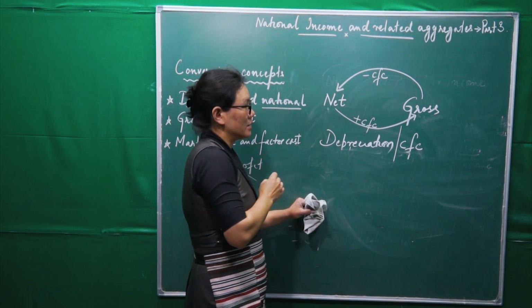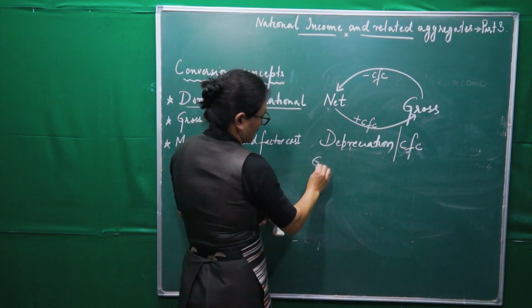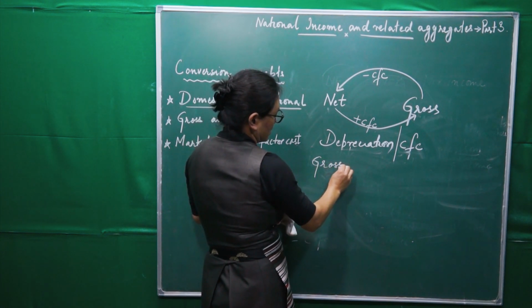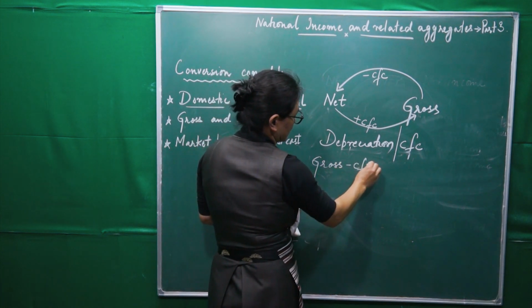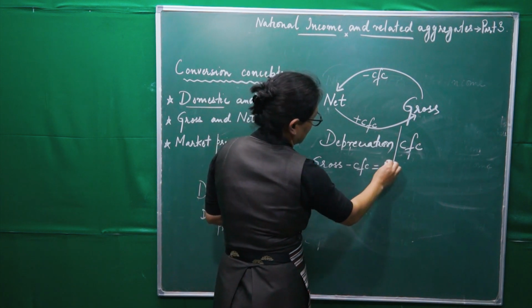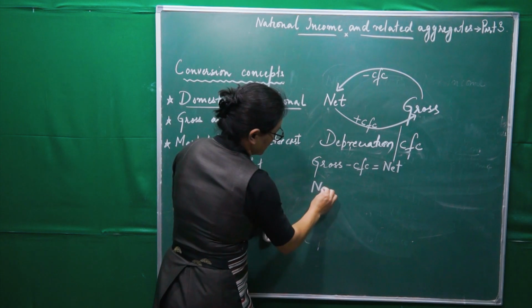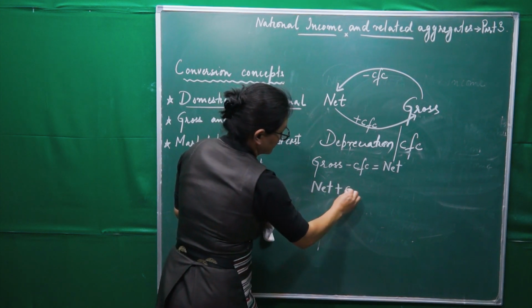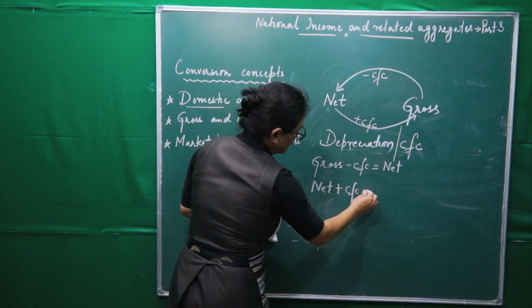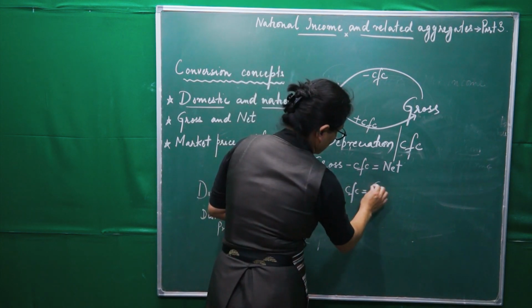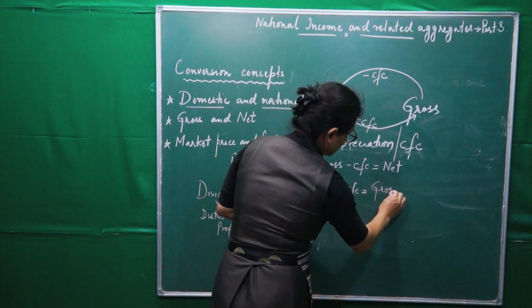Is that clear? So gross minus CFC will give the net concept, and net plus CFC will give the gross concept.